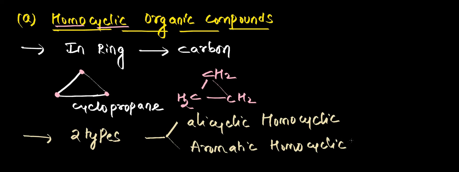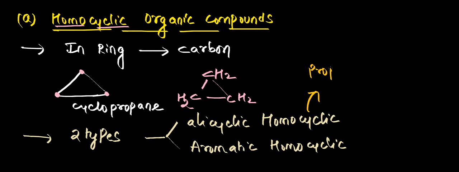I think you are clear with the homocyclic part. In the cycle, all will be carbon atoms. Again, alicyclic and aromatic. Alicyclic means these compounds' properties will be similar to aliphatic compounds. The only difference is aliphatic will have an open structure, alicyclic will have a closed structure. That is the only difference, but all properties will be similar to what? Aliphatic.